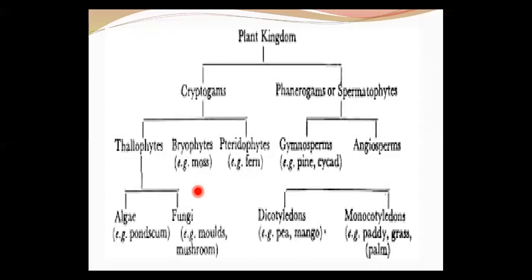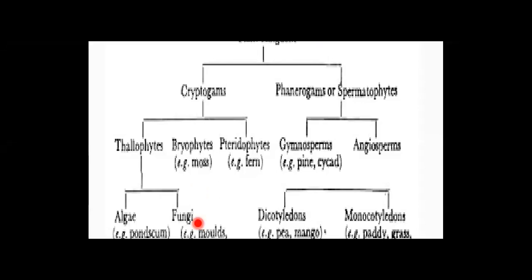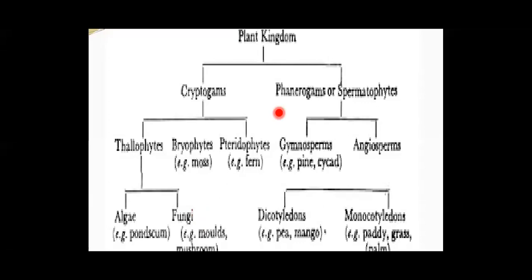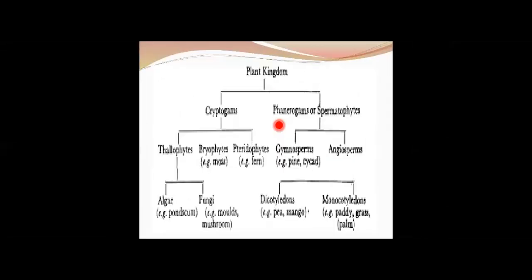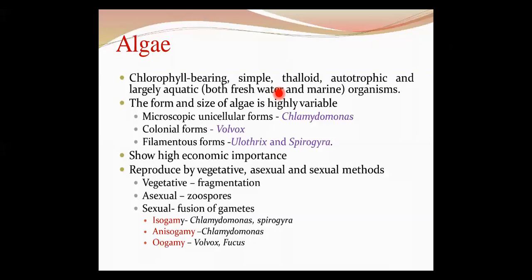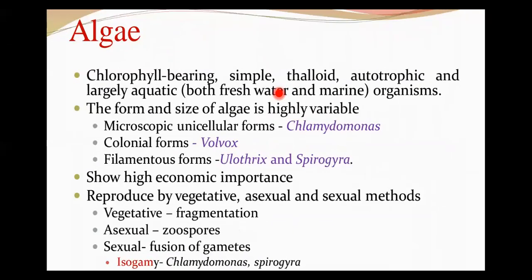Cryptogams are nothing but non-seed formers. They do not form seeds. Phanerogams are spermatophytes, seed-forming plants. So in cryptogams, we have thallophytes. Under thallophytes, we have algae. Fungi is added here, but let us not consider it here. Under cryptogams, we have thallophytes, bryophytes, pteridophytes. Under phanerogams, gymnosperms and angiosperms. In angiosperms, we have dicots and monocots as the contents of angiosperms. Okay, so now let us come to the first group under this, that is algae.